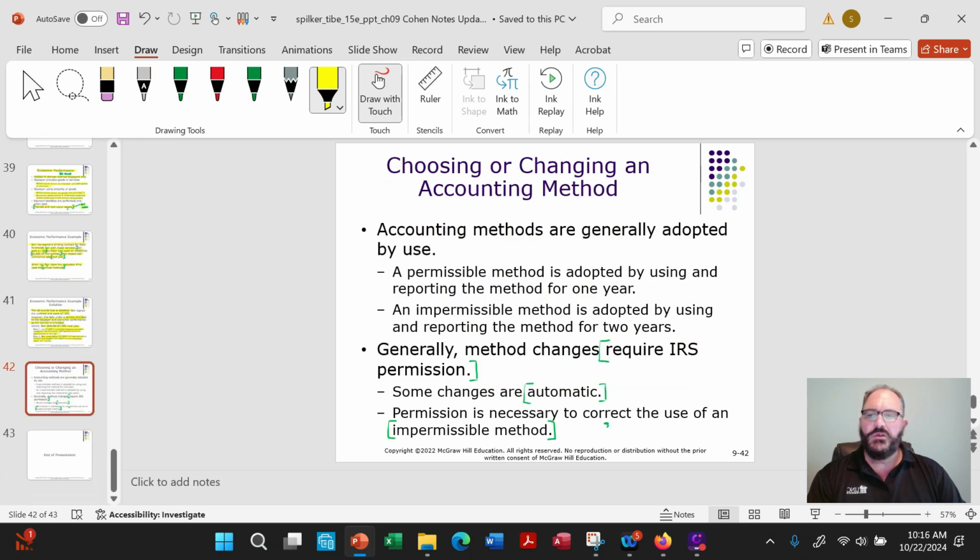A little bit more about choosing an accounting method. So a permissible method is adopted by using and reporting the method for 1 year. Impermissible method by using the method for 2 years. I don't know why anybody would do that. Generally, if you want to change your method, you need IRS permission. Sometimes the change is fairly automatic, but permission is necessary if you're using an impermissible method. So, again, I don't know why anybody would do that, but it says you've got to get the IRS approval if you're doing something wrong to begin with.